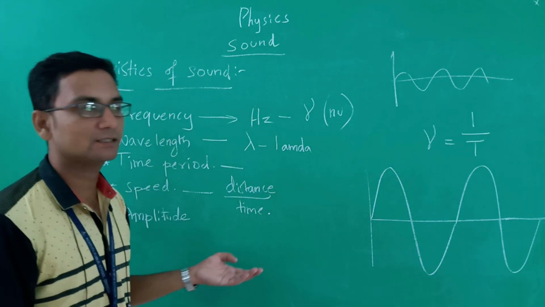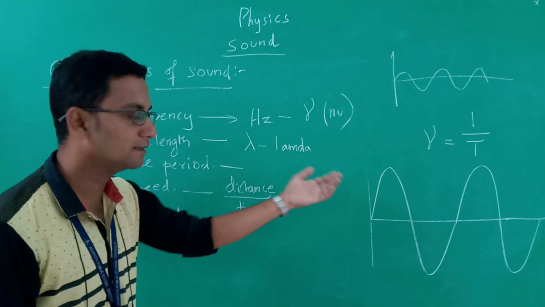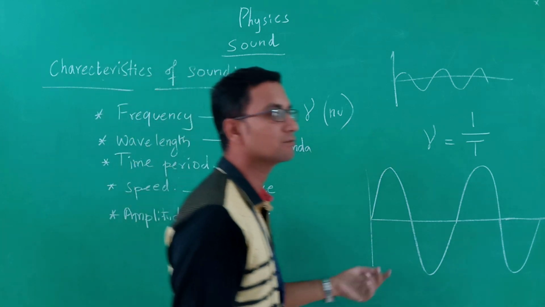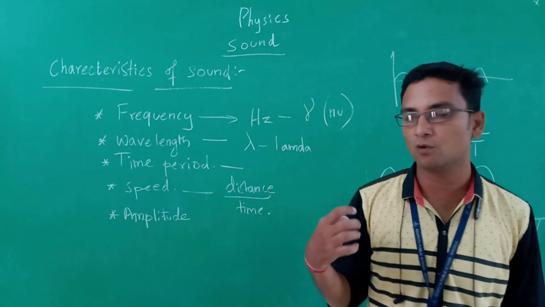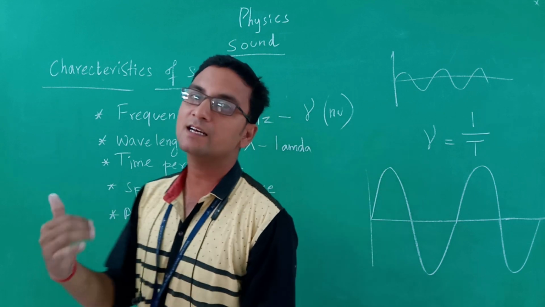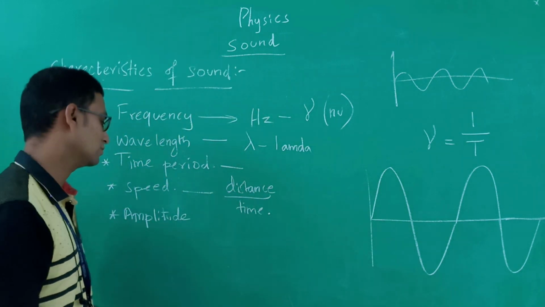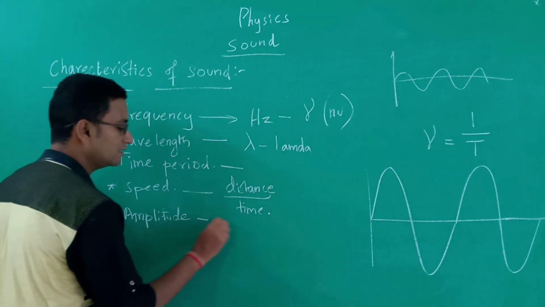The intensity of the sound, or loudness of the sound, is determined by amplitude. When the amplitude is more, the energy of the sound is more. When the amplitude is less, the energy of the sound is also less. So that is amplitude. It is measured in decibel.